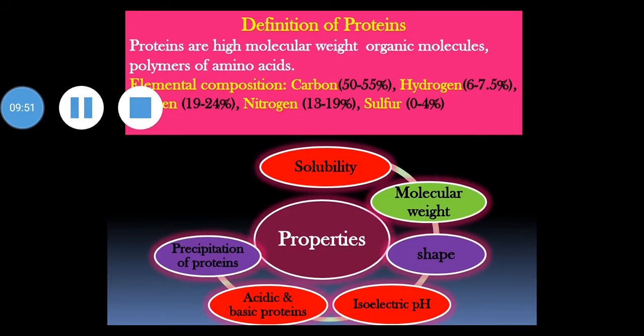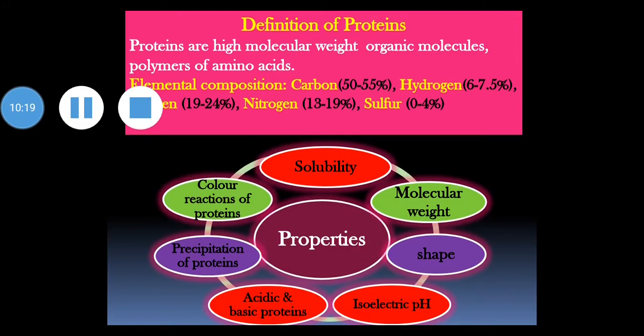Then precipitation by organic solvents. Organic solvents such as alcohol are good protein precipitating agents. They dehydrate the protein molecule by removing the water envelope and cause precipitation. The use of surgical spirit, that is about 20% alcohol, as a disinfectant is based on the precipitation of proteins and death of bacteria.